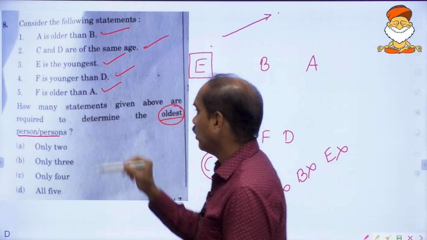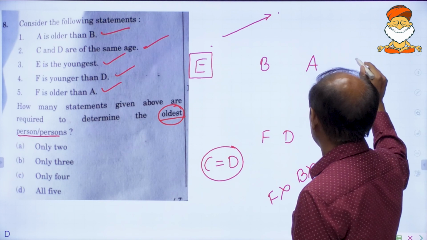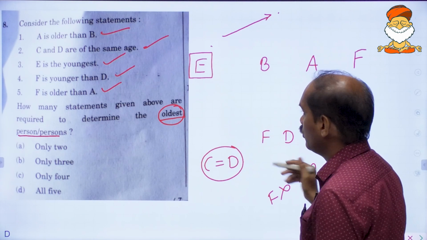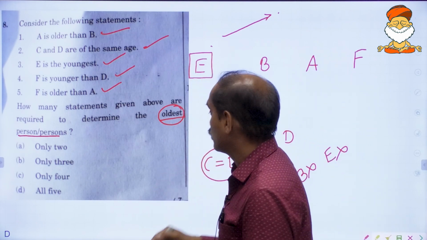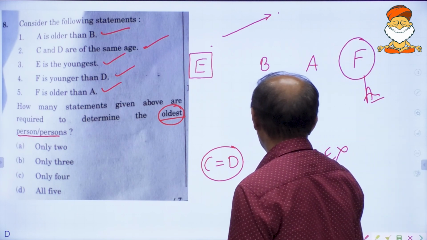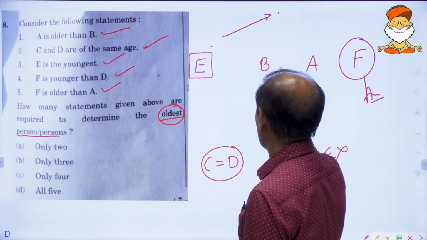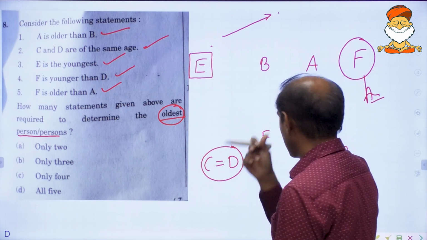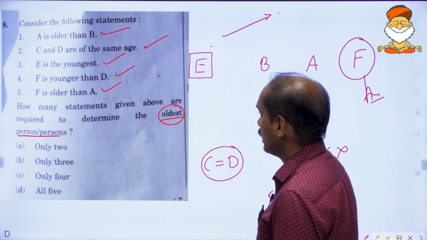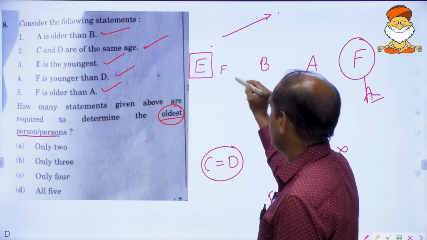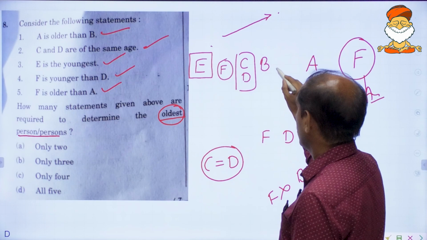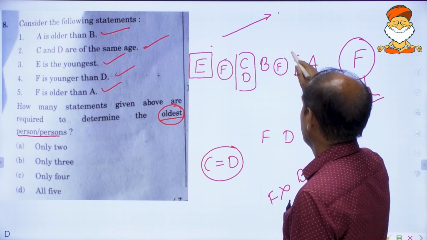And next, F is older than A. A is here. F is older than A. Meaning, we used all the informations to find the oldest, right? So C and D can fit here, or here also, no problem, but definitely not here. So C and D are of same age, and F is younger than D. If F comes here, then C and D will come here. Otherwise F here, C and D here.